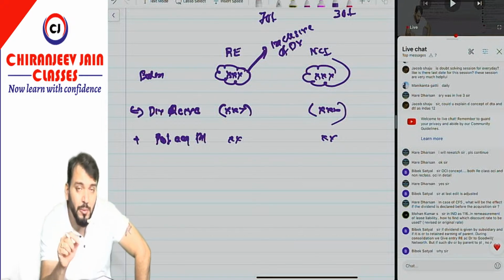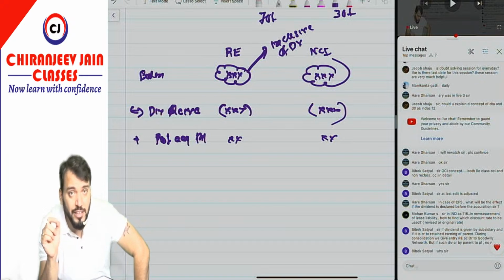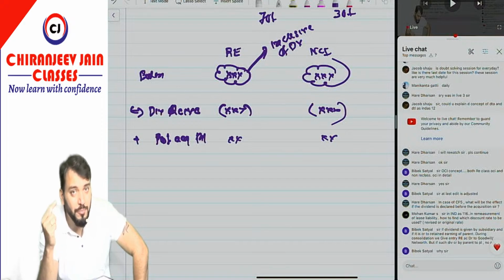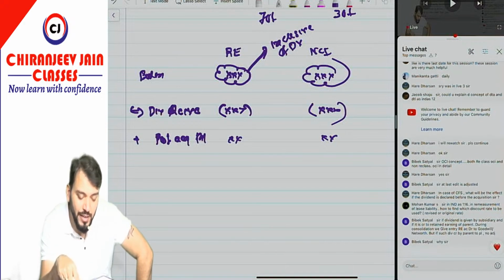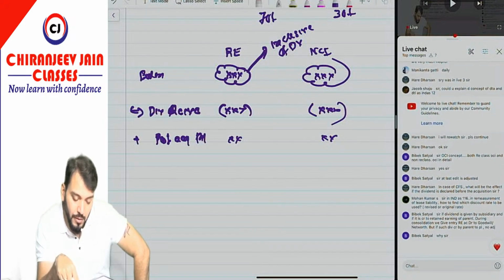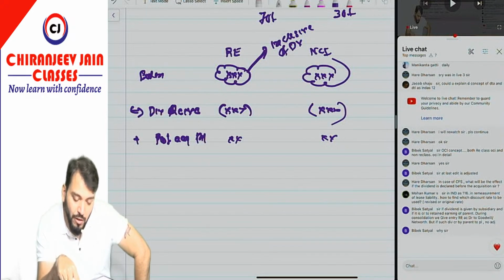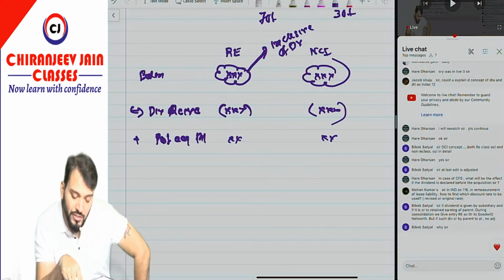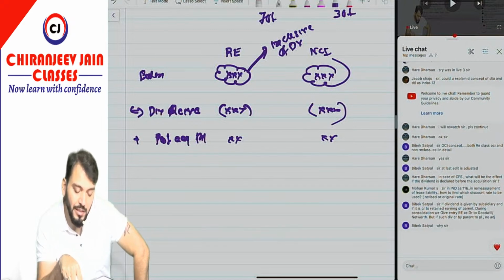So I will say, Jacob, just go to my marathon revision lecture. You'll get it in the playlist for the May 2025 term. All the chapters' revision lectures have been given, just watch that. Okay, Jacob. Now Vivek: Sir, the OCI concept, both reclass OCI and non-reclass OCI, in detail.